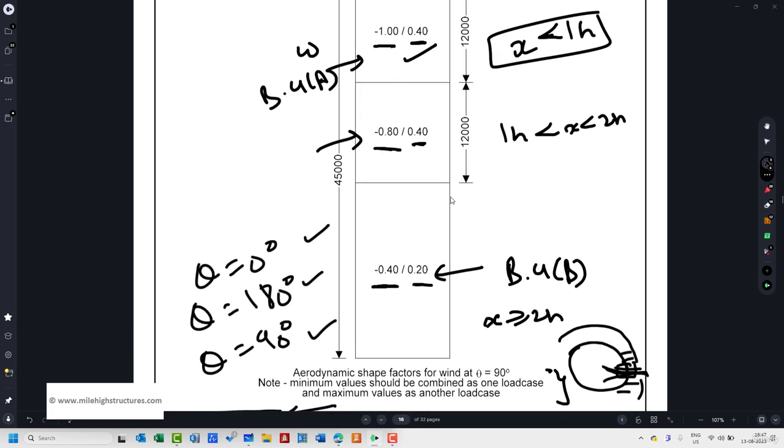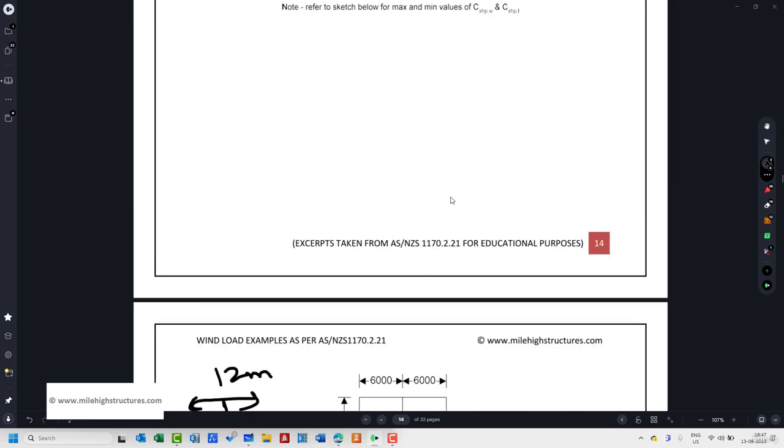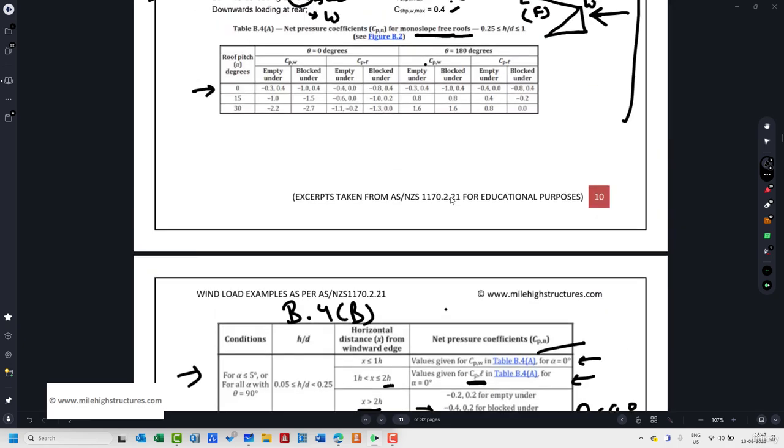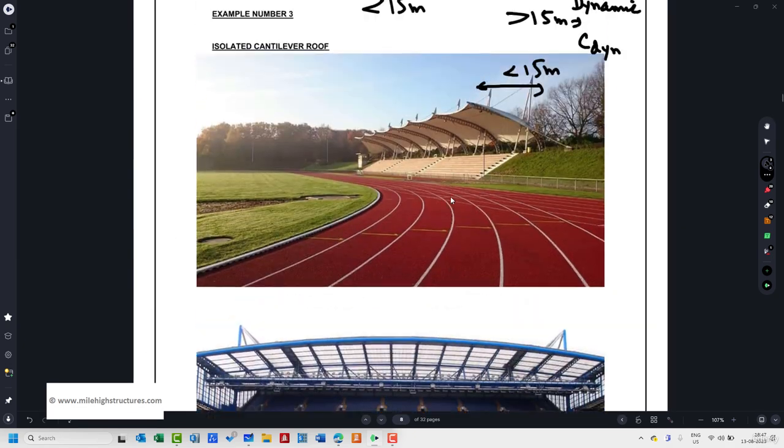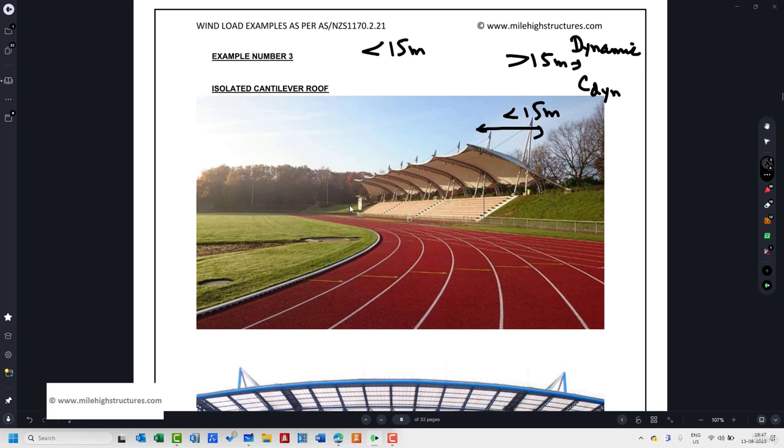And these values that we have calculated are applicable for the main frame structure itself, that is, if we are talking about the picture here on the top. If we want to design this particular truss, the values that we have calculated can be used to design this steel portal frame or truss frame, whatever we are considering.